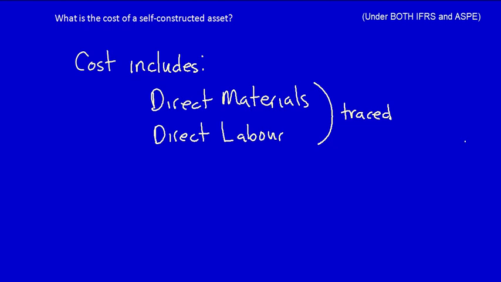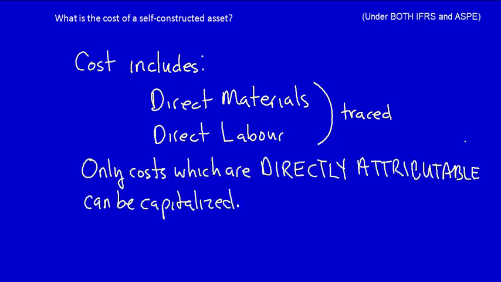But overhead is more complicated. Only costs that are directly attributable to the self-constructed asset are costs that can be capitalized. What does this mean, directly attributable? It means that costs are only capitalized if the cost was incurred because of the construction process.